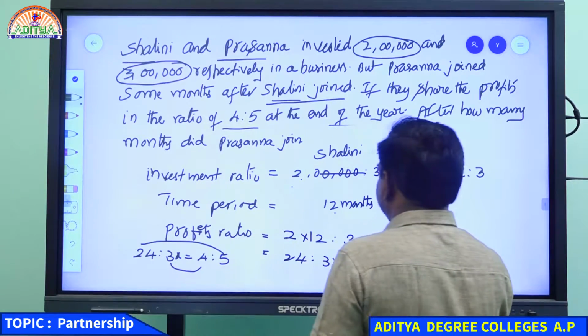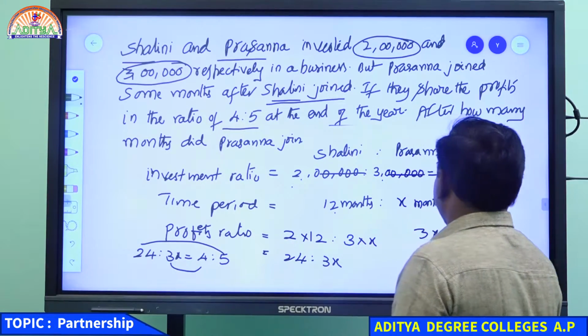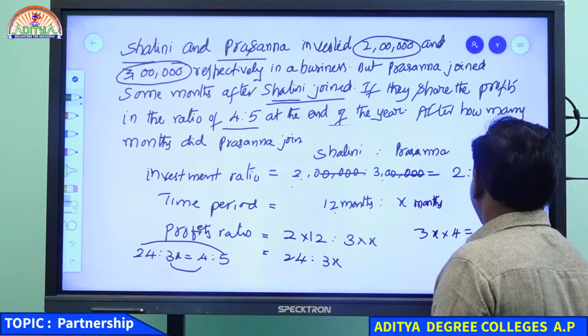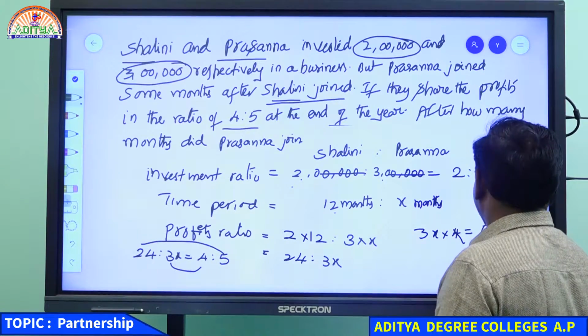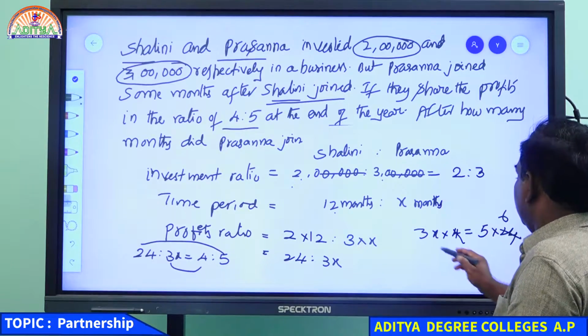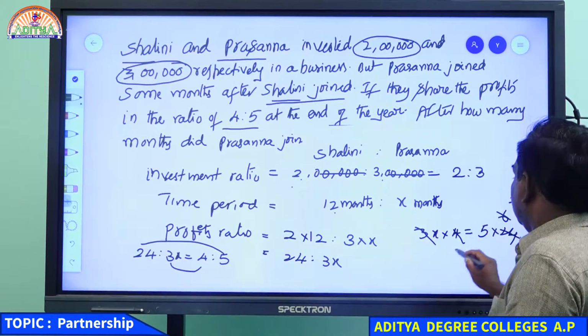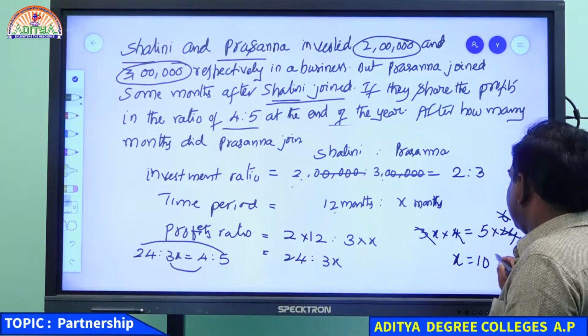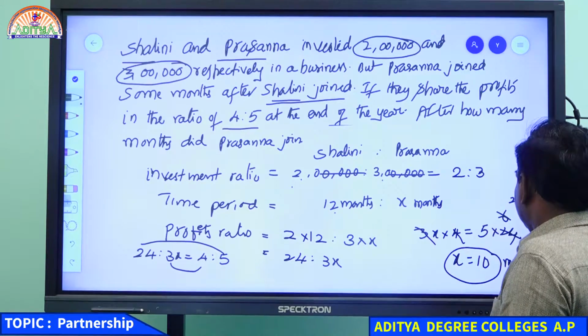So 3 into x into 4 equals 5 into 24. 6 and 3 2. So x equals 10 months.